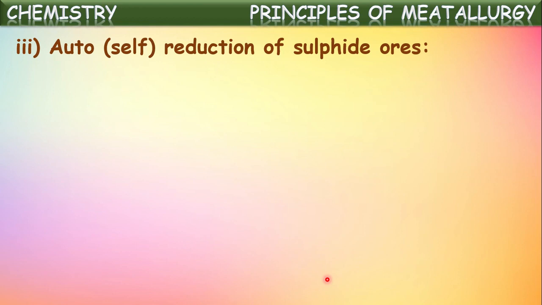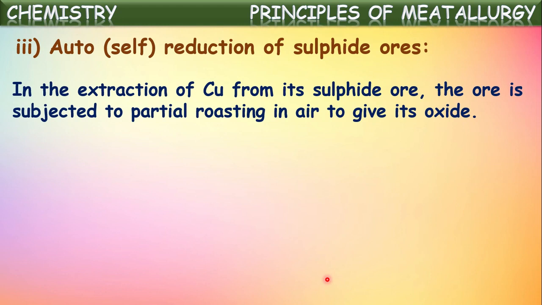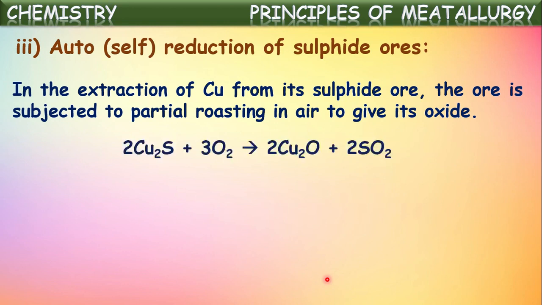One more method is there, that is self-reduction of sulfide ores, which we also call auto-reduction of sulfide ores. In the extraction of copper from its sulfide ore, the ore is subjected to partial roasting. Partial roasting means incomplete roasting in air to give its oxide. That means first copper sulfide is heated in the presence of oxygen. Then it converts into copper oxide. But it is not done completely. Partial roasting is occurring here.